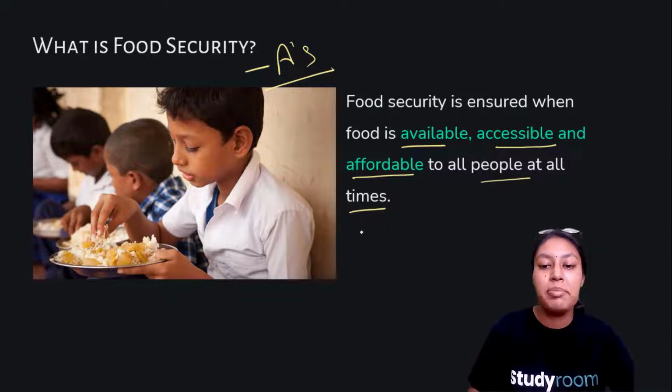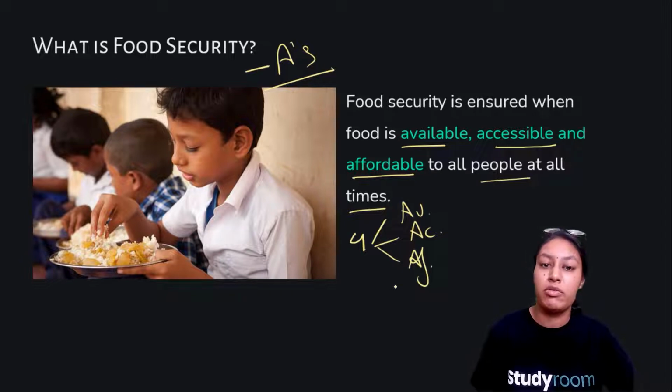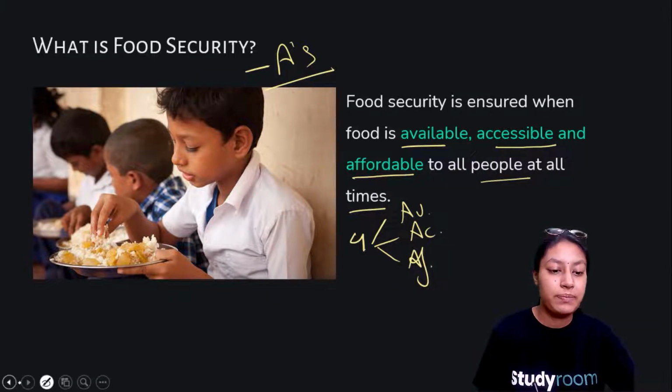For example, if there is a family of 4 people, then for all the 4 people, food is available all the time, food is accessible all the time, and food is affordable for them. Now, do you think that India, in terms of food, is completely secure? Let's find out.